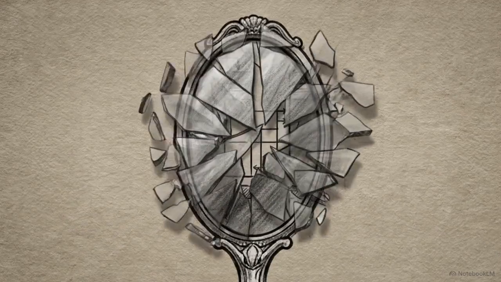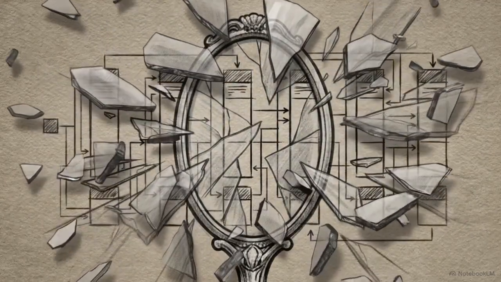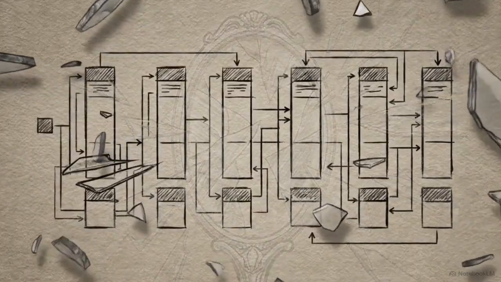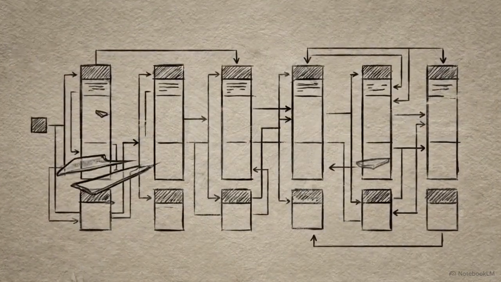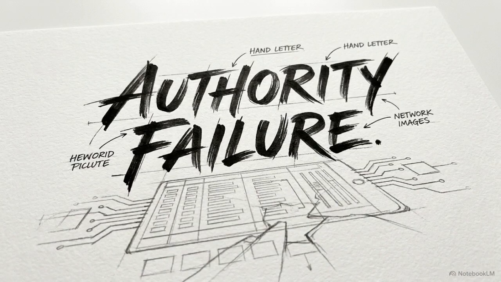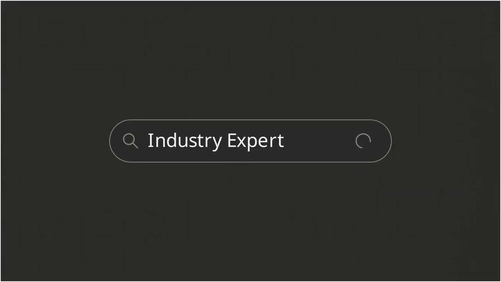Narcissus fell in love with a reflection. He stared into the water and forgot that a mirror can never capture the substance underneath. Today, we call this the mirror authority problem. It is the most frequent reason personal brands fail to register in AI search results.